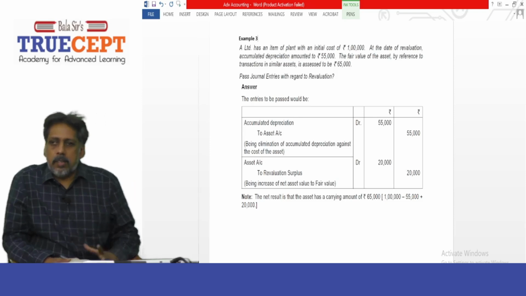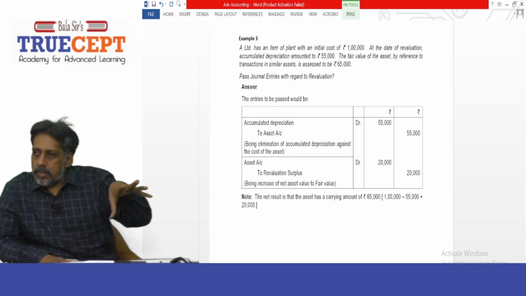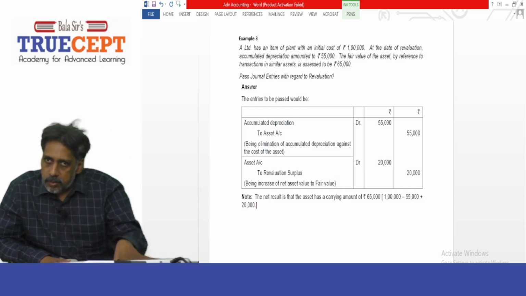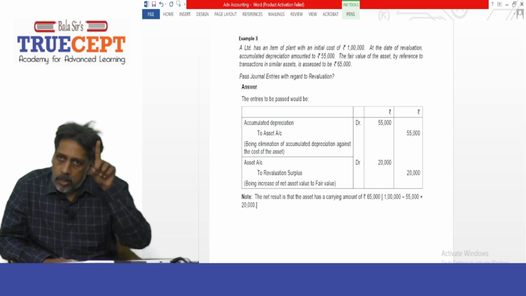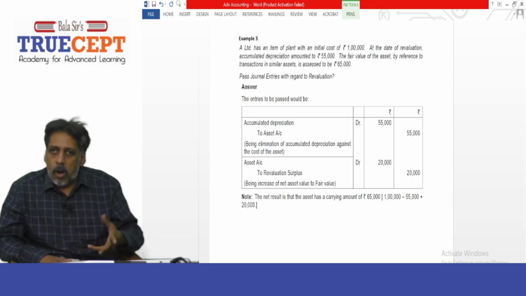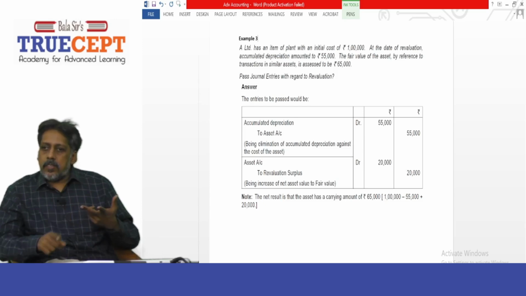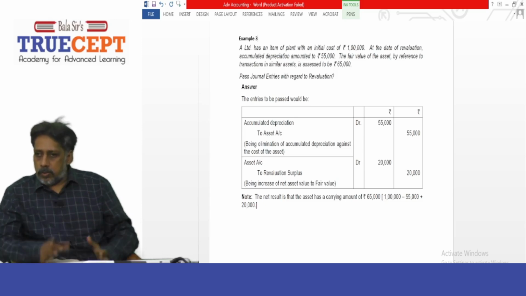Now, just see. This is one of the approaches recommended by the standard setters. There are two approaches, and the approach you see now on the screen is called the depreciation elimination approach. Is that fine?